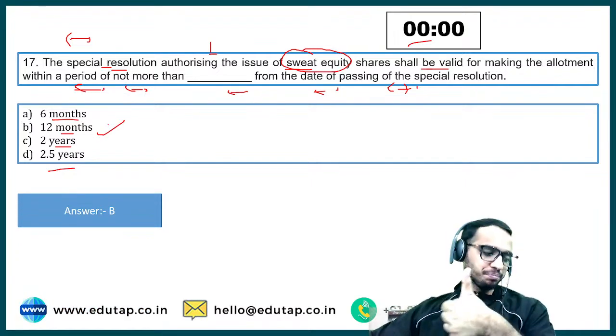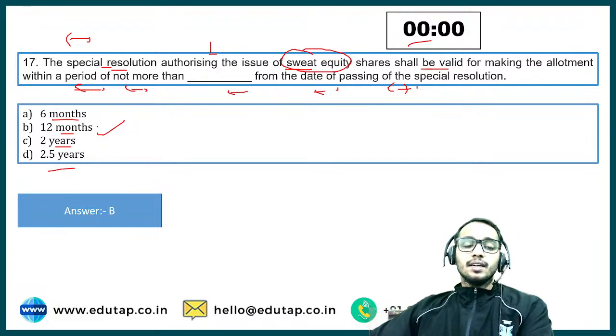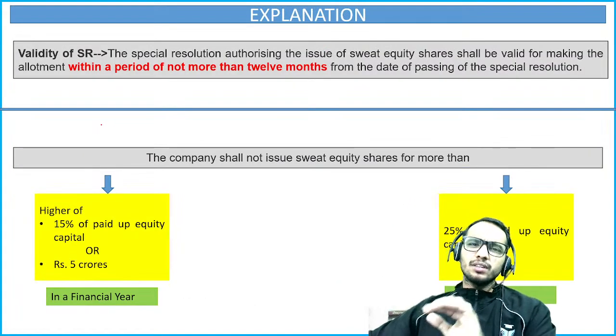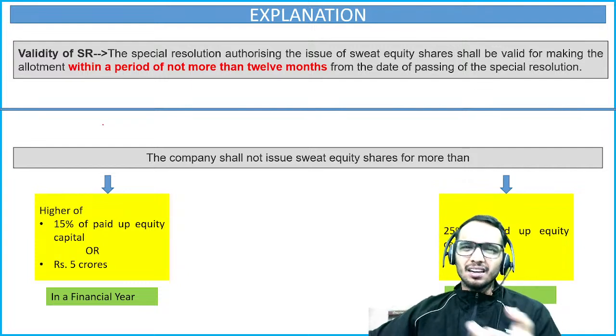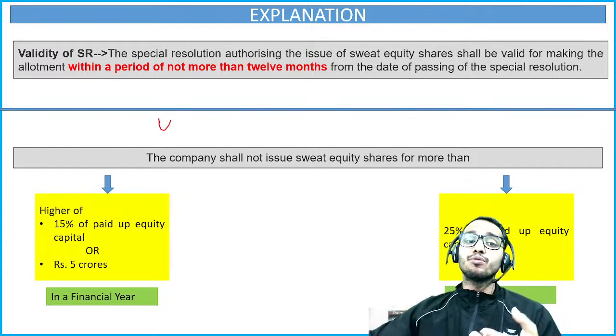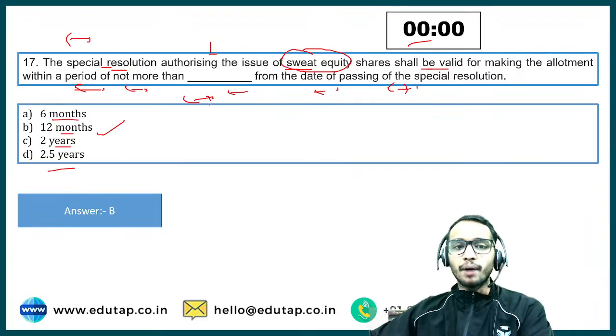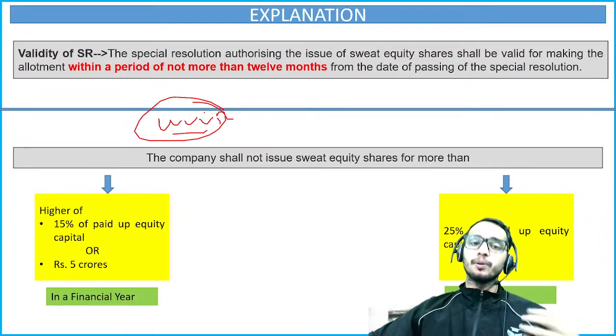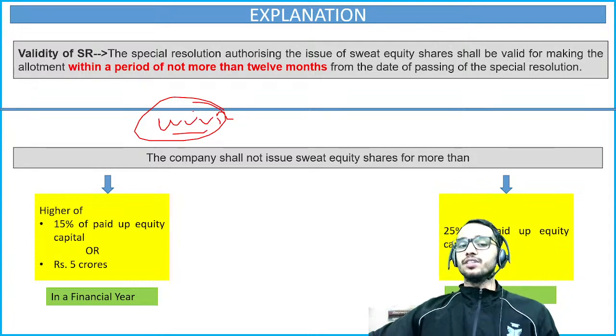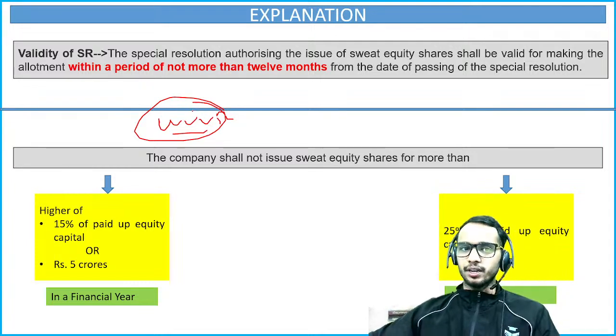Very, very good. Okay, now let's talk about sweat equity shares in detail and a few more conditions that are very important from the examination point of view, because we have only discussed one part of it, but they can ask you multiple questions from this particular provision, right? So we are going to discuss additional points as well.